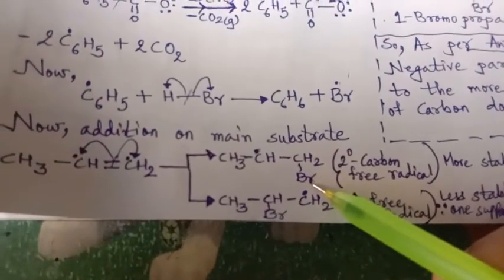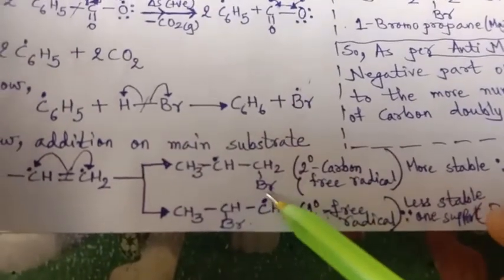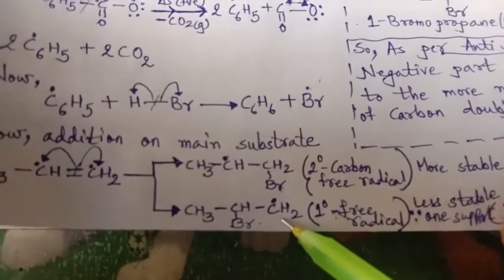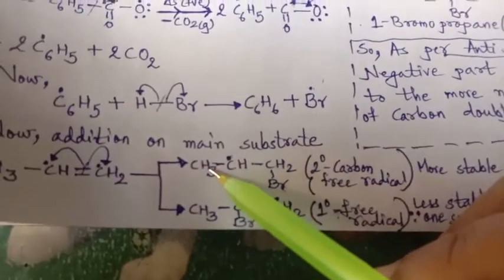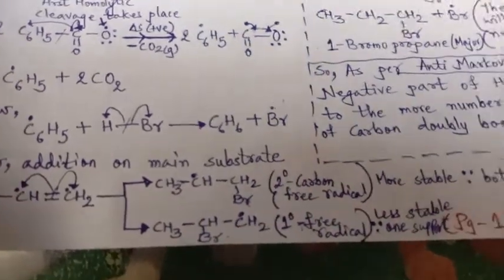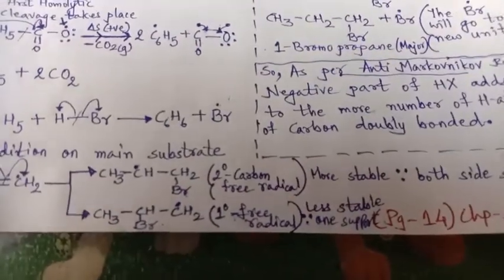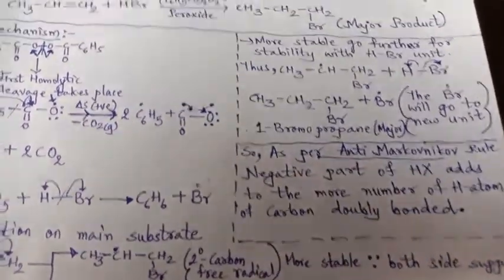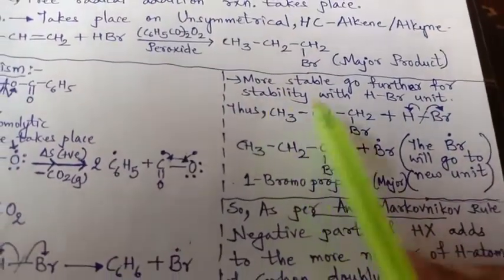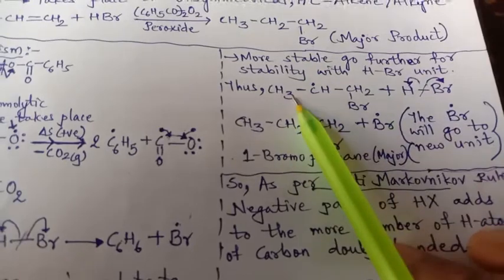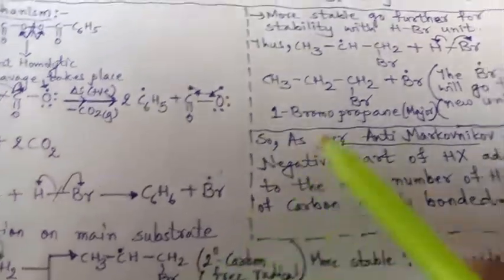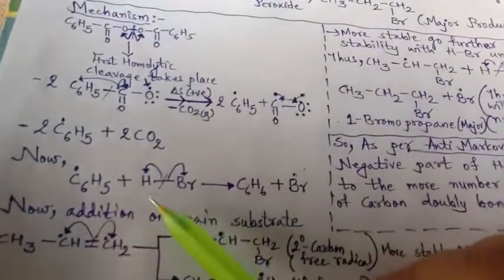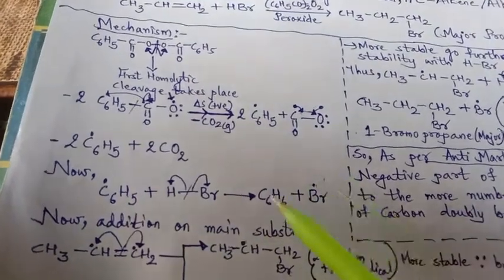In Markovnikov, what we have seen, 2 bromo is more stable. Here you see 2 bromo is less stable because here the radical is on the first carbon, so support on one side. Here the radical is on the second carbon, support on both sides, right? So same as 2 degree carbocation, here also the free radical has the same stability order: 3 degree, 2 degree and 1 degree. So more stable, go further for stability with the HBr unit. So here this is the more stable. So now it will go with the Br because here we have the second HBr unit also.